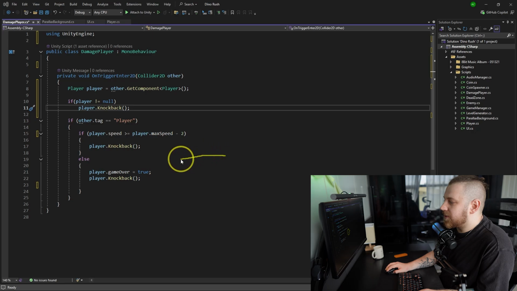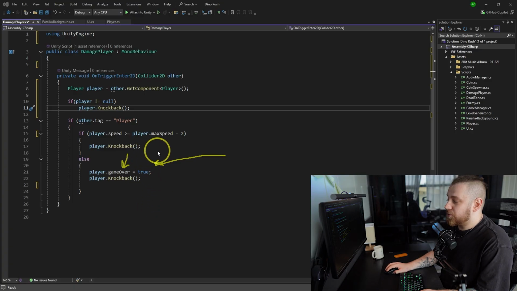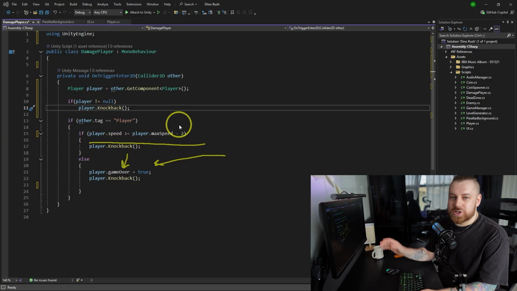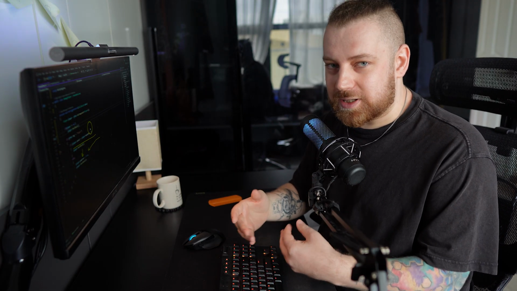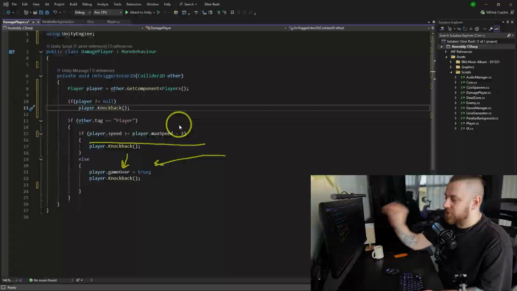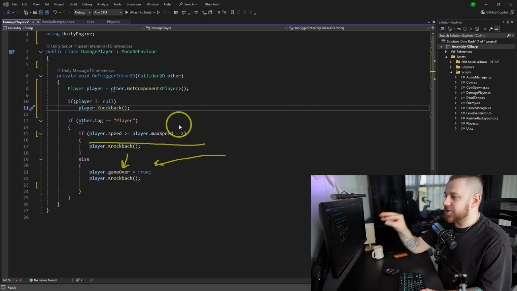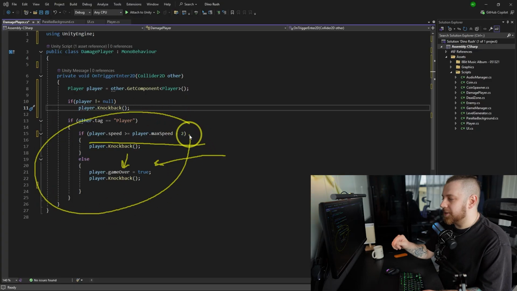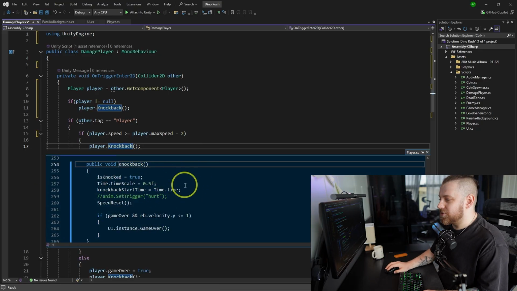And I can see I do game over here and I change variable on the player, which is not cool at all. I also check for the speed on this, which is not cool as well. So if you have checks like so, basically you need to check if player has a speed or something like that, you should do it inside of a function. On trigger enter that tries to damage the player is supposed to just trigger the damage, and that's it. Nothing else. This thing should be done in the player's script. So I don't want to break anything because we still have to do changes in this project.